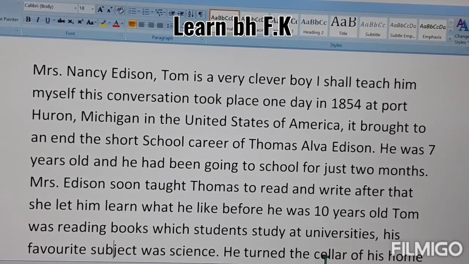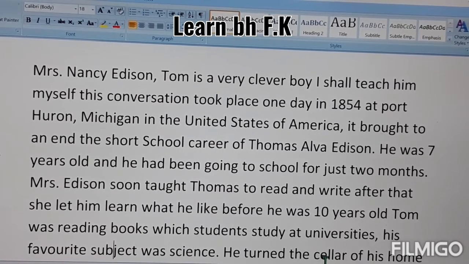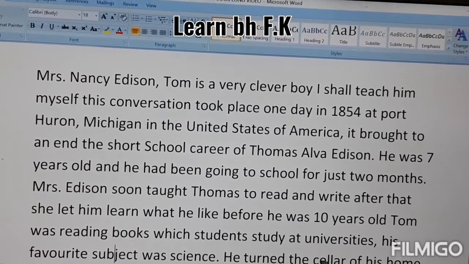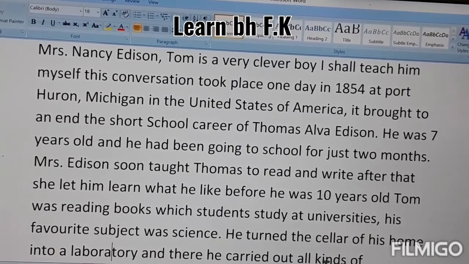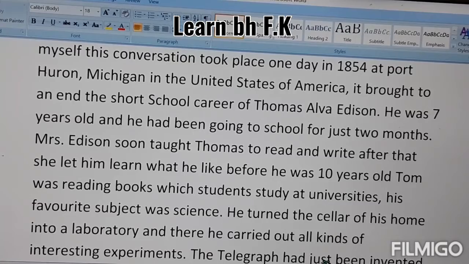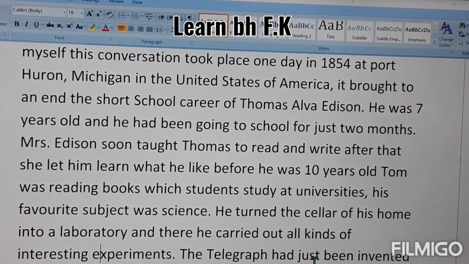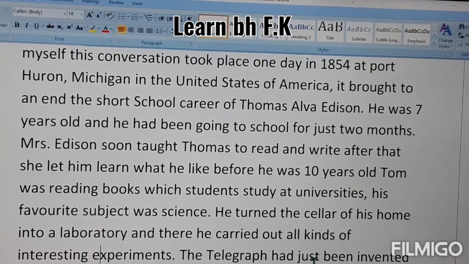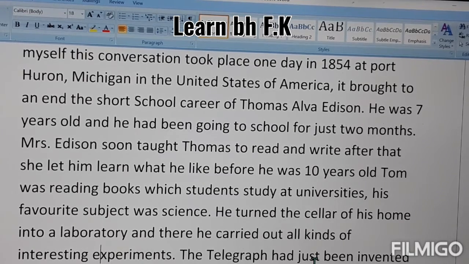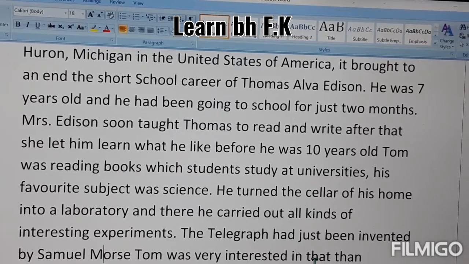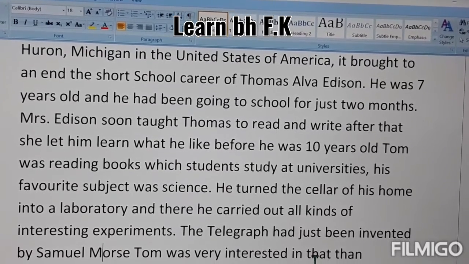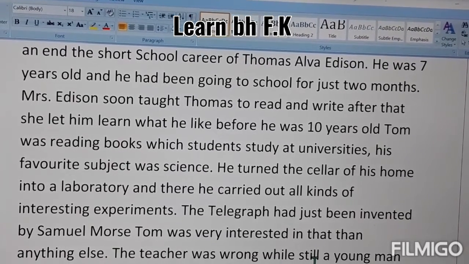At the age of 10 years, Tom was reading books at the university level, and his favorite subject was science. He turned the cellar of his room into a laboratory, and there he carried out all kinds of interesting experiments. The telegraph had just been invented by Samuel Morse. Tom was very interested in that more than anything else.